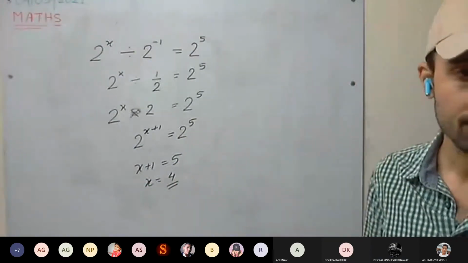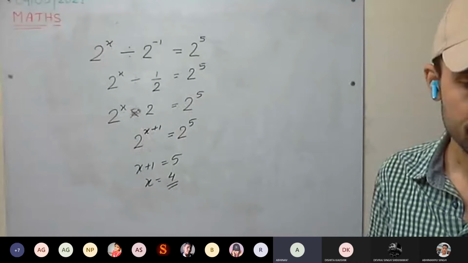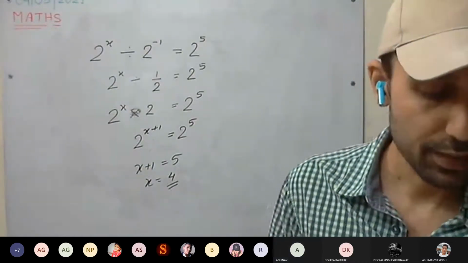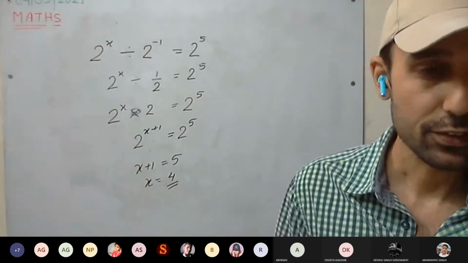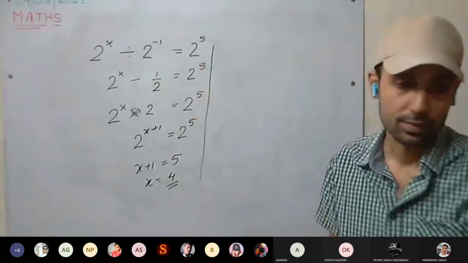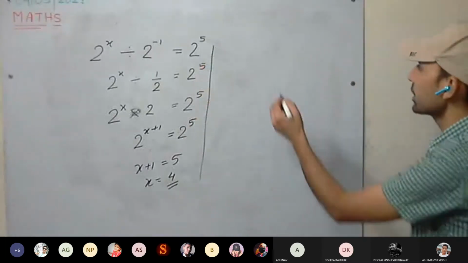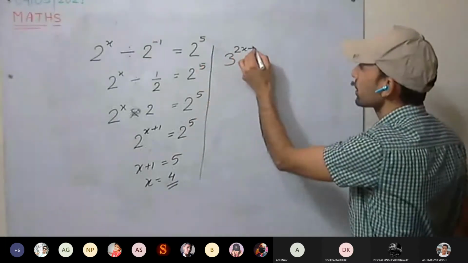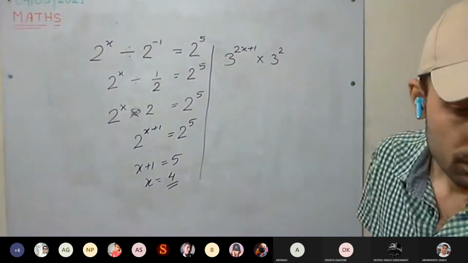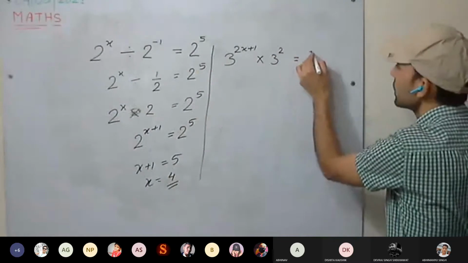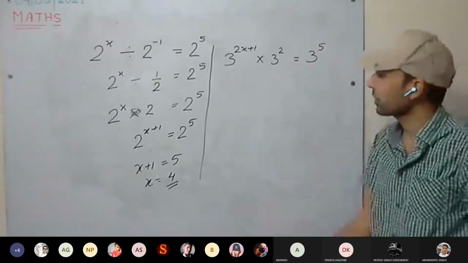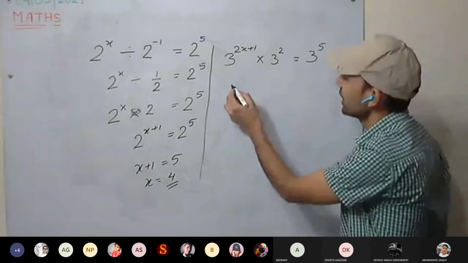Is this clear to everyone? Okay. Do the second one. Everyone solve the second one. It's very easy. 3 raised to power 2x plus 1 into 3 raised to power 2, equal to 3 raised to power 5. Right hand side is already solved. Left hand side we have to solve. It's very easy.